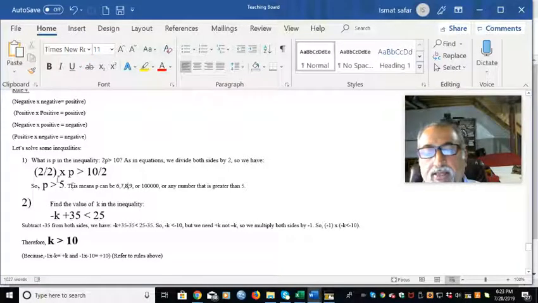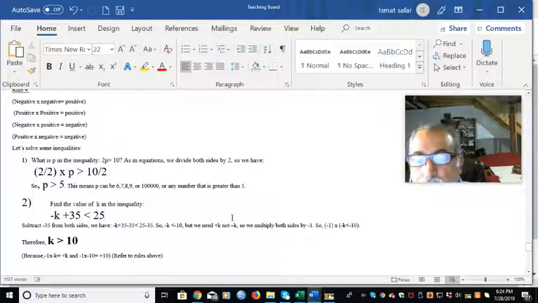So 2 over 2 is 1, times p. 1 times p is p. Any number you divide by itself is 1, and any number you multiply by 1 is the number itself. So 1 times p is p, and 10 over 2 is 5. So p is greater than 5.